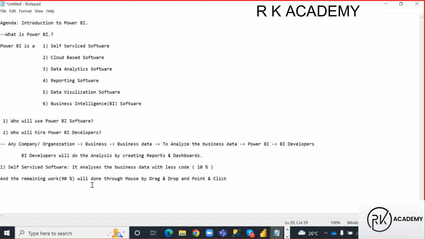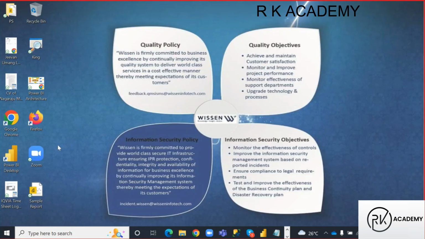Right, guys. So now let us see how the work is done with the mouse. I am on my desktop. Once you download Power BI software and install it on your system or laptop, you can see the Power BI icon here, guys. This is the Power BI software icon. Just double click on this. It is going to open. Let it open, guys.